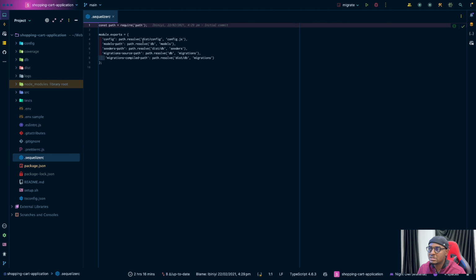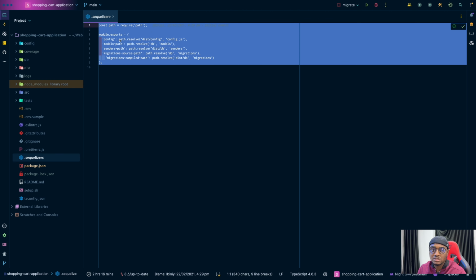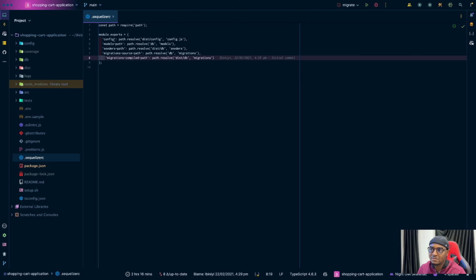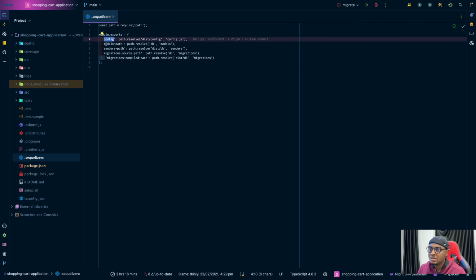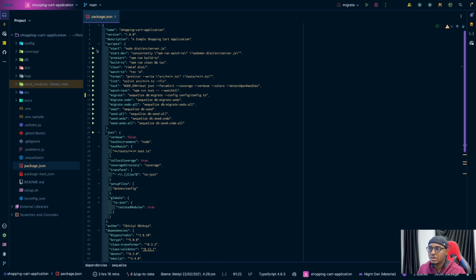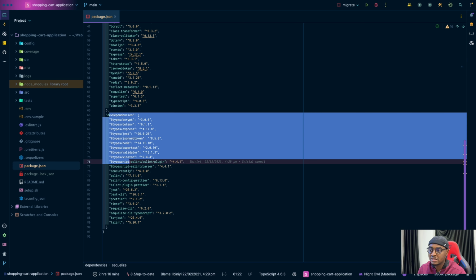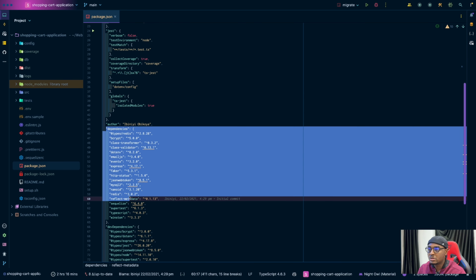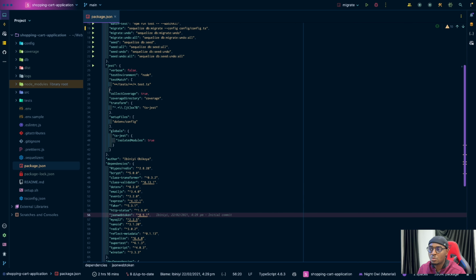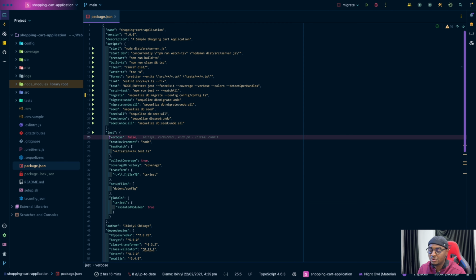Then Sequelize RC, which is a config file for Sequelize. Sequelize uses this to make decisions. As you can see, we have config path, model path, seeders path, and the rest. Then package.json basically stores all our dependencies, both the dev dependencies and the actual ones. It also contains some configs for tests, because I used Jest, that's why you can see Jest here. And then we have scripts here also.